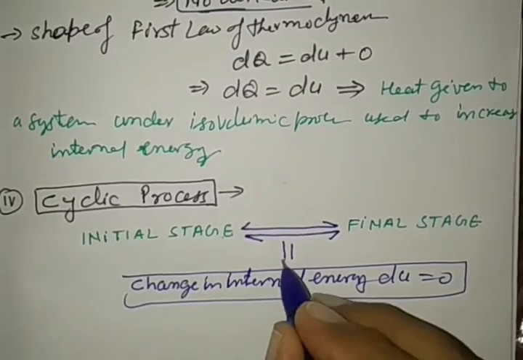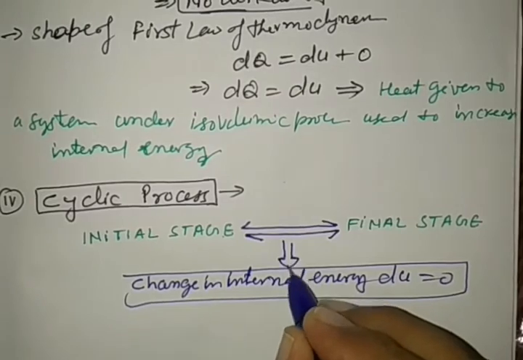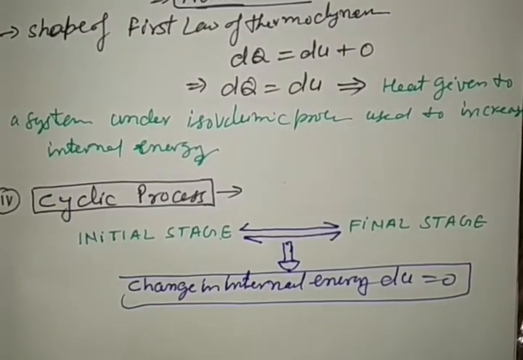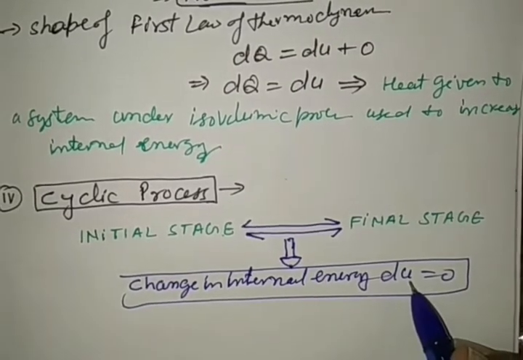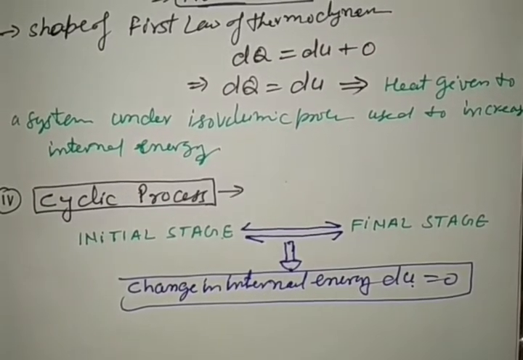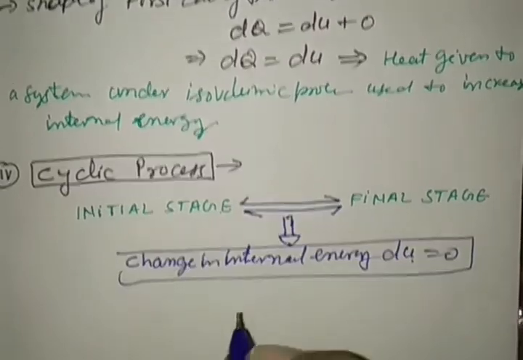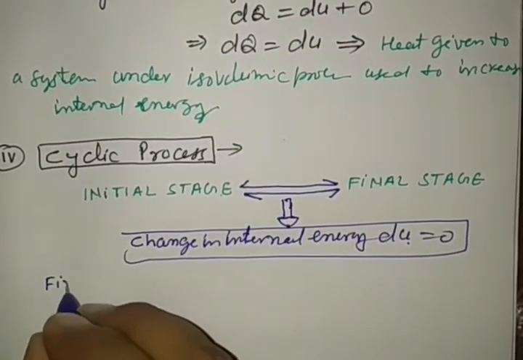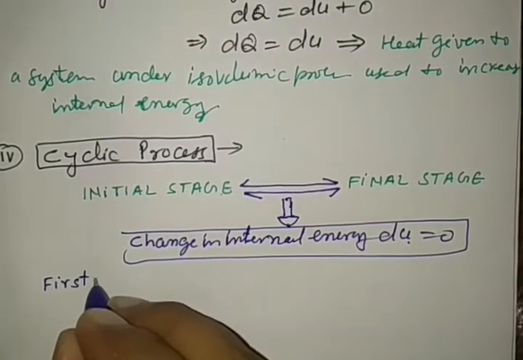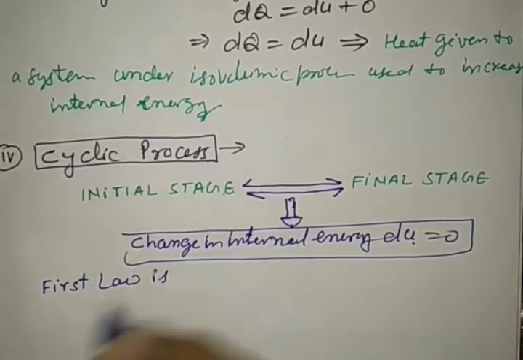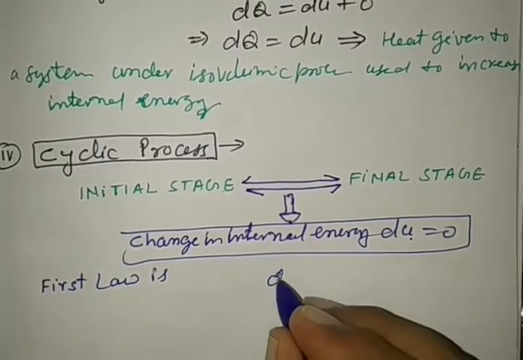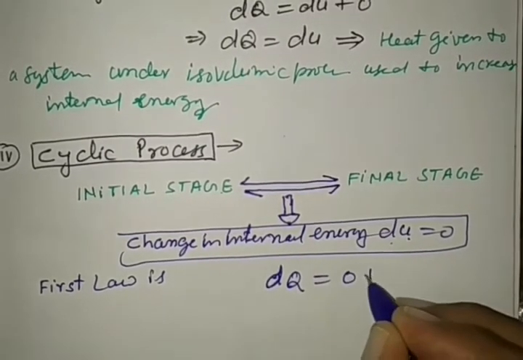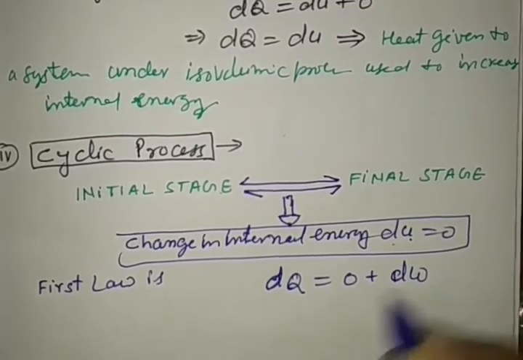See carefully. This is change in internal energy is 0. Then see, what is the form of first law of thermodynamics? First law of thermodynamics is here. First law is given here, dq, amount of heat given to a system, du is 0 plus dw.